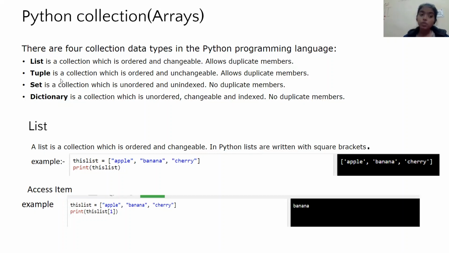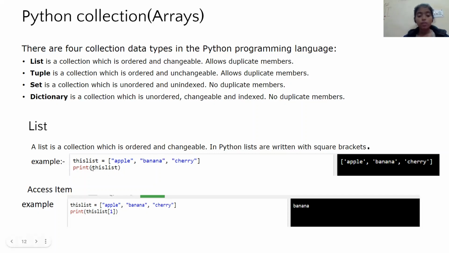There is a basic difference between list and tuple: list is ordered and changeable, but tuple is unchangeable. Both allow duplicates. Set is a collection which is unordered and unindexed. No duplicate members are allowed in a set. Dictionary is a collection which is unordered, changeable, and indexed. No duplicate members. Okay, list: we can see a list of fruits here.